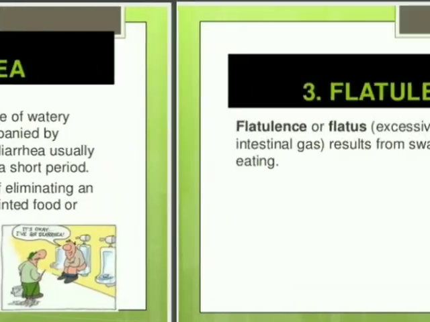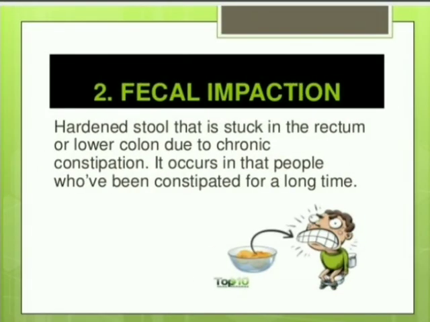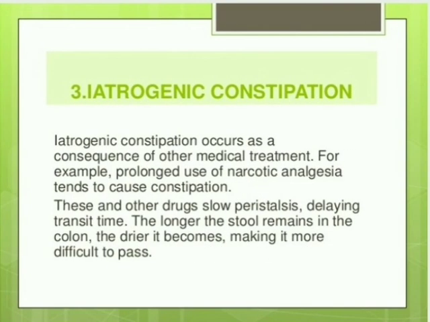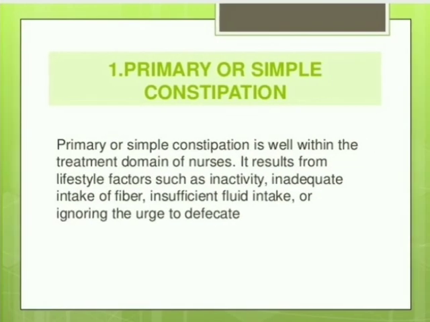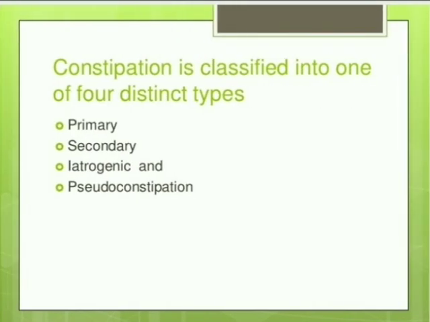And next one, what are the common problems seen in bowel elimination? We see diarrhea, constipation, fecal impaction, and fecal incontinence. Fecal incontinence refers to the loss of voluntary ability to control fecal and gaseous discharge through the anal sphincter, or inability to control the expulsion of feces. The causes are spinal cord trauma and tumors of the external sphincter muscles.